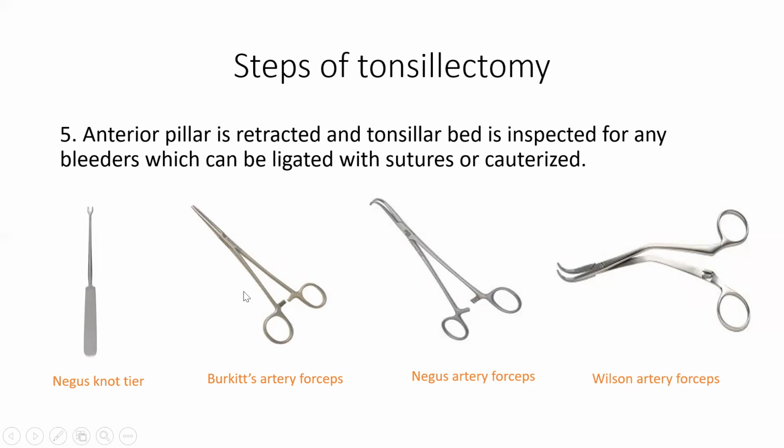So to guide that thread loop, this Negus knot tier is used. Here the thread loop is placed and then it is guided towards the tip of this artery forceps with the Negus knot tier or knot pusher. So these instruments are used to ligate the vessels. Alternatively, the vessels can be cauterized also. So this is how hemostasis is achieved in the bed of the tonsil after tonsillectomy.